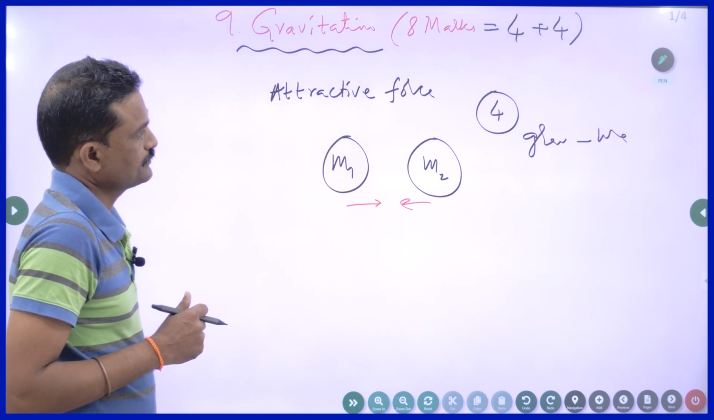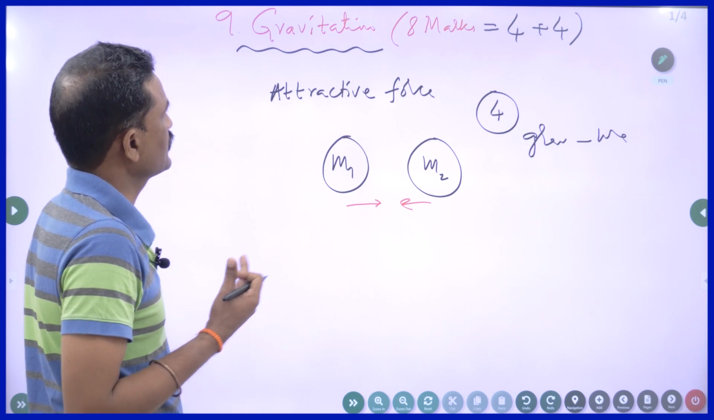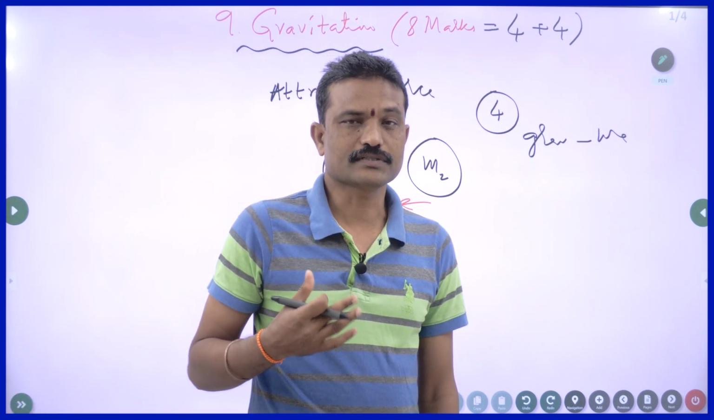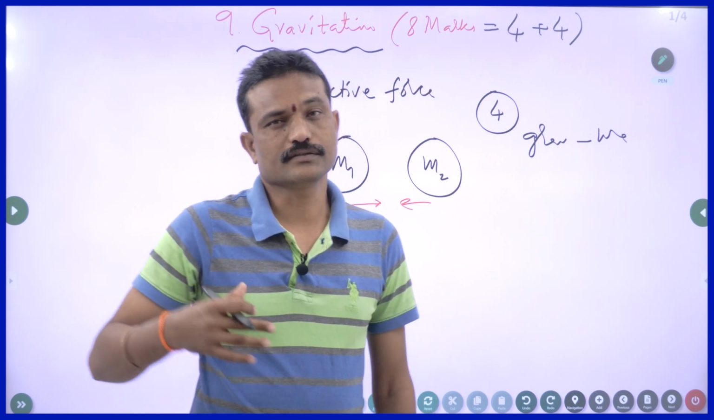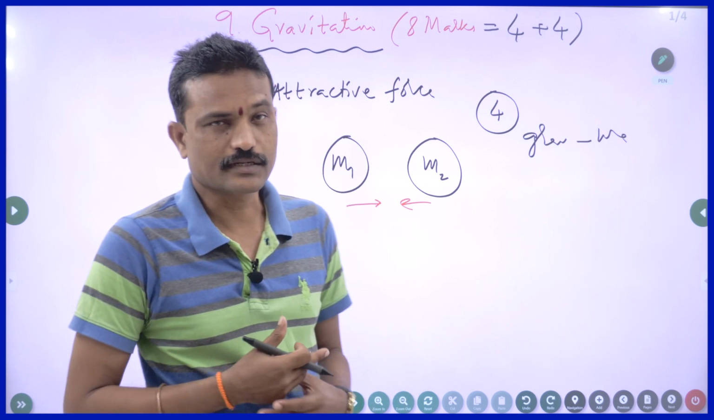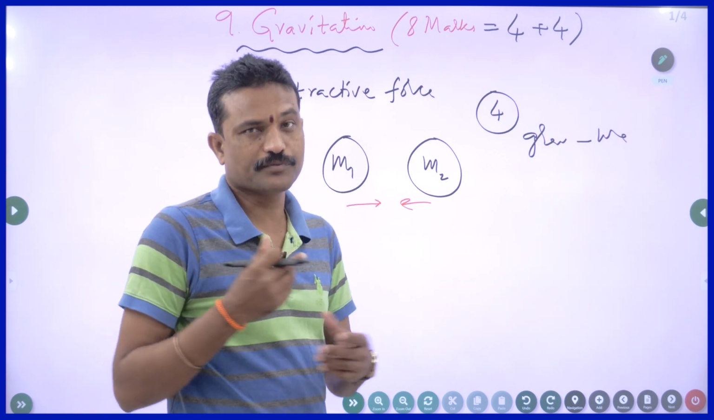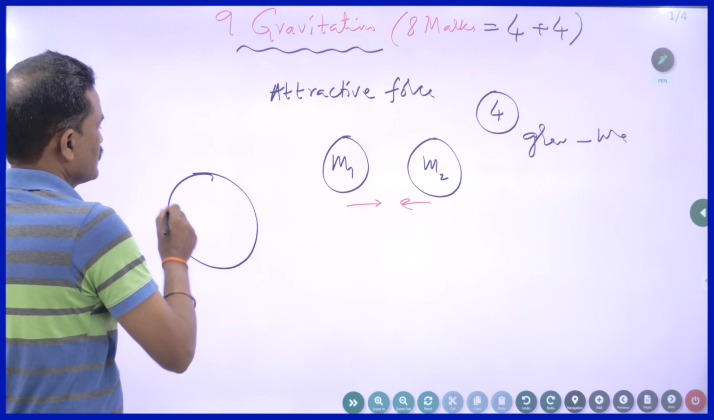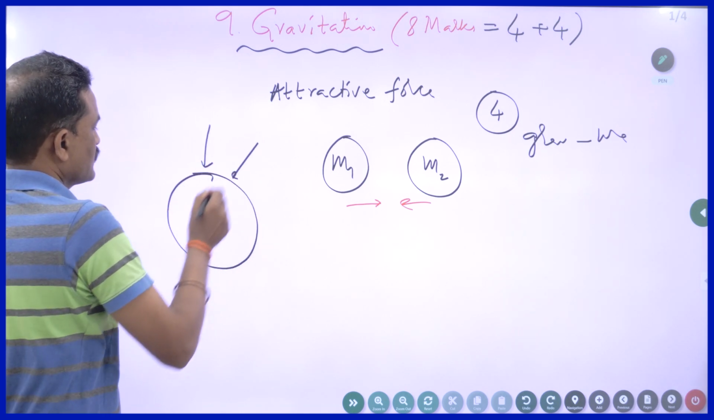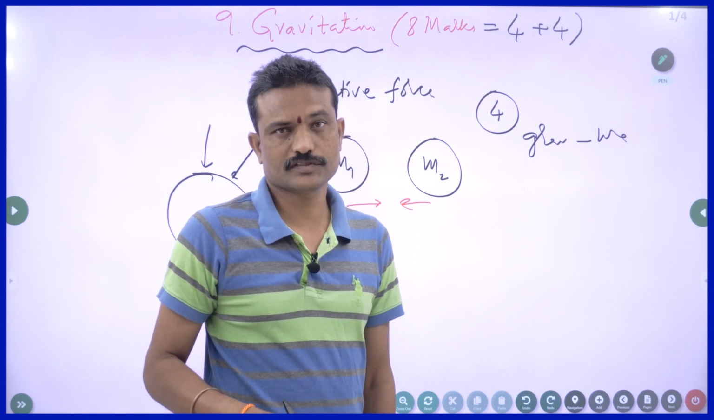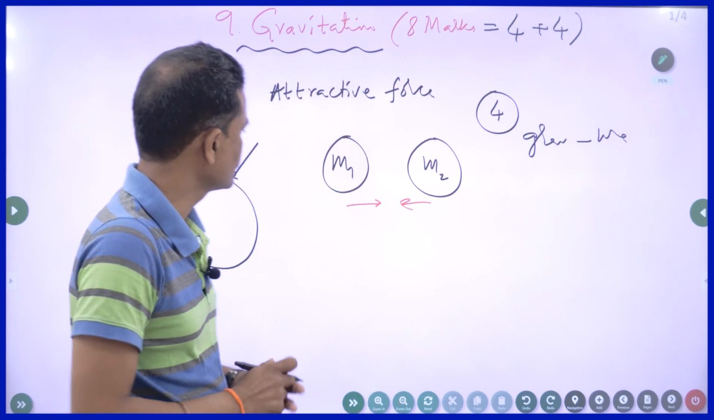There is a story that Newton was sitting in the garden and an apple fell on his head, which led him to gravitation. Whatever it may be, since we are living on the earth, we feel the gravitational attraction. Whatever you drop on the earth goes towards the ground. That is gravitational attraction.